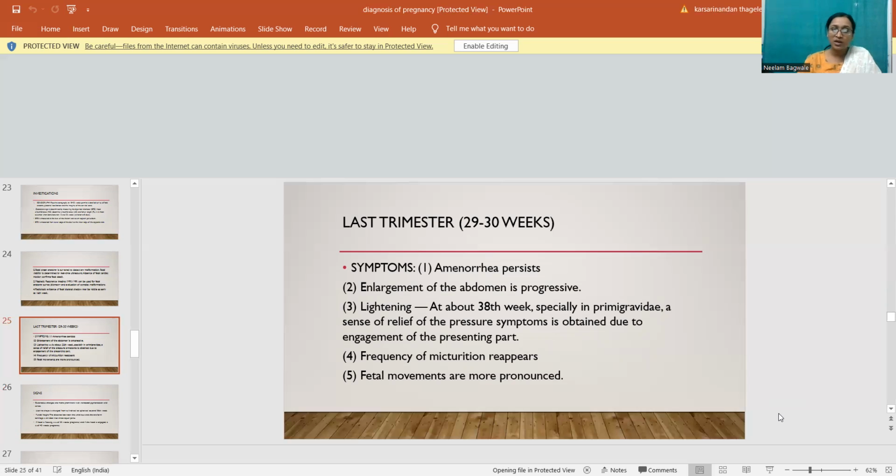The symptoms are: amenorrhea persists, and there is enlargement of the abdomen that is progressively increasing. There is lightening. At 38 weeks, especially in primigravida, a sense of relief of pressure symptoms is obtained due to engagement of the presenting part. Frequency of micturition reappears. The fetal movements are more pronounced.